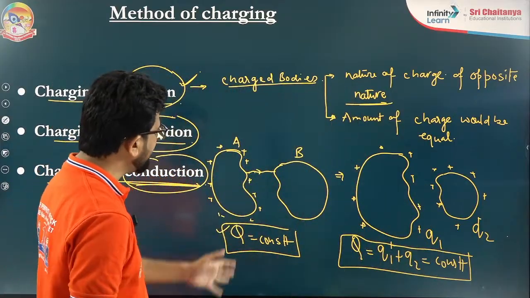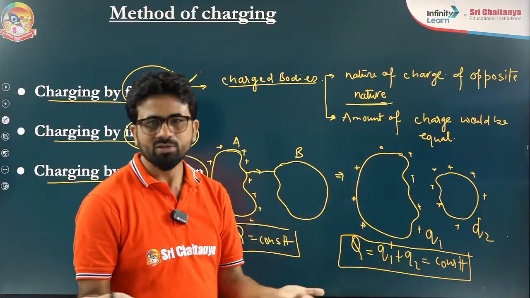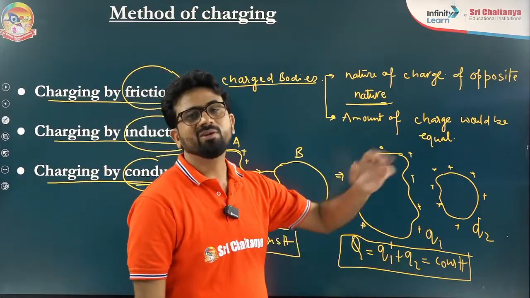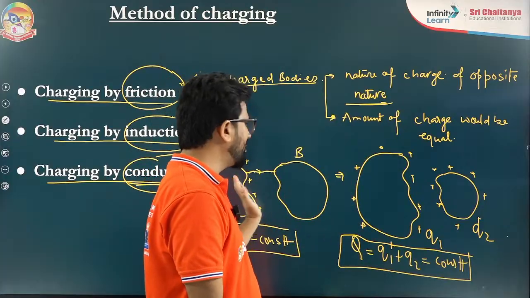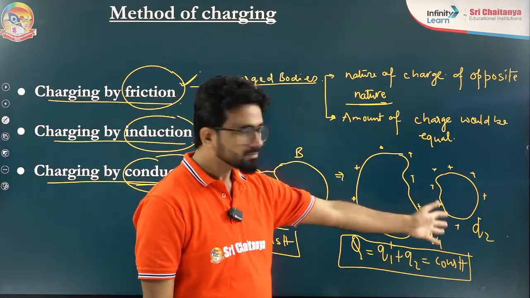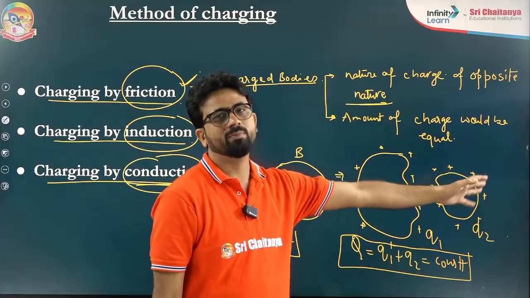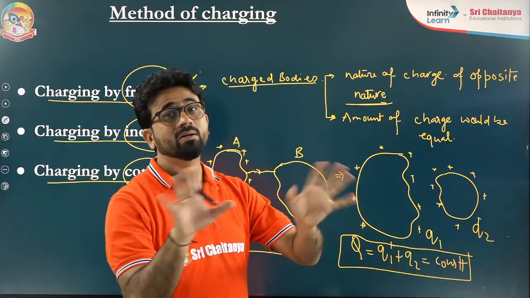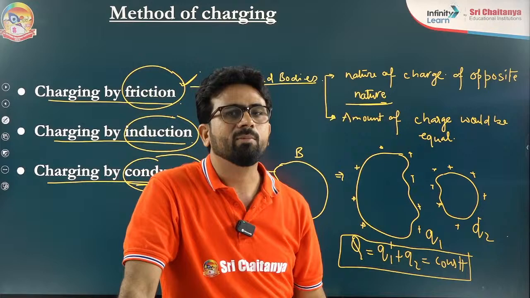But what is happening? Both bodies can have different amounts of charge, correct? But their nature would be the same. If one is positive, then the other would also be positive. If one is negative, then the other would also be negative. That means the nature of charge will be of the same nature.